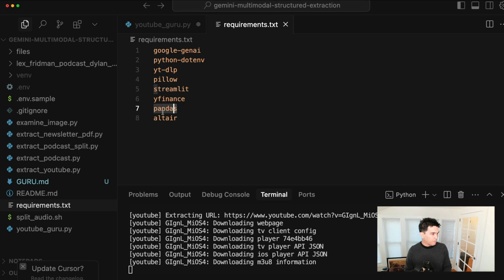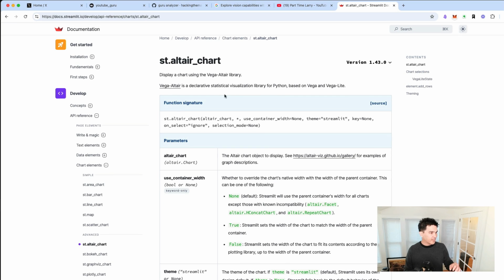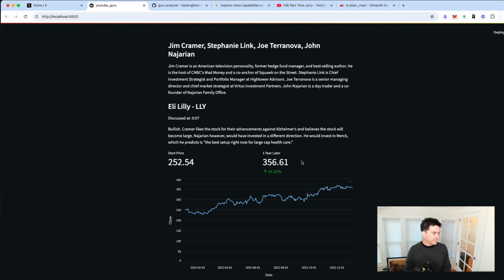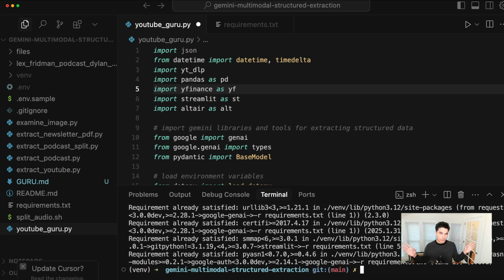I load it into a pandas data frame, so that's a dependency. And then Altair, I'm using these Streamlit Altair charts. So this is a visualization library. And so that's how I display this nice stock chart right here. And so what you can do is install those dependencies with your package manager of choice. So I can do pip install -r requirements.txt to make sure those are all up to date. Some people use Poetry, some people use UV. I'm aware of that. So use whatever you want.